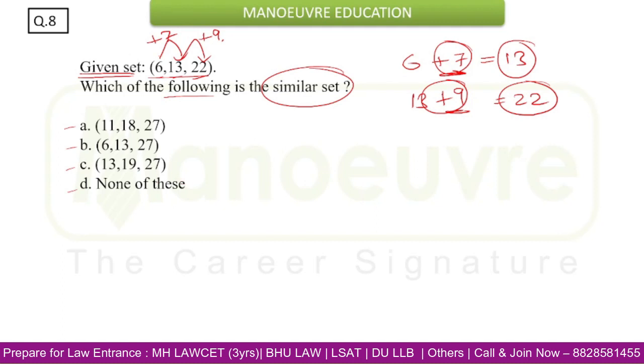So which is the set which will give us the same relation? If you focus here, 11, 18 and 27. So 11 plus 7 will be 18 and 18 plus 9 will be 27. So which is that similar set? That similar set is 11, 18 and 27. So here option A is the answer.